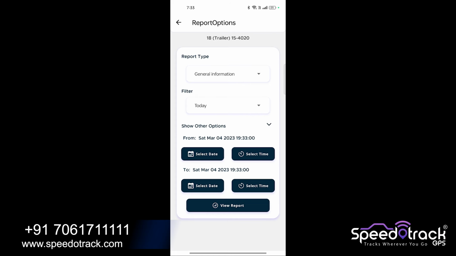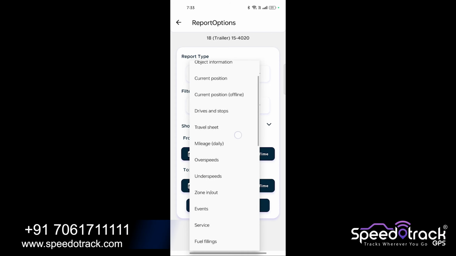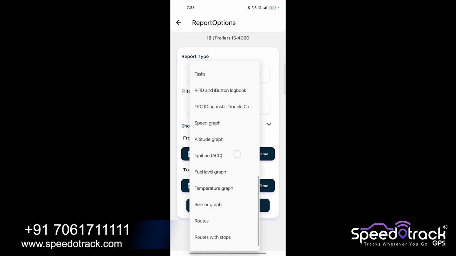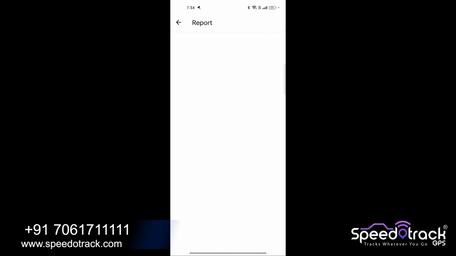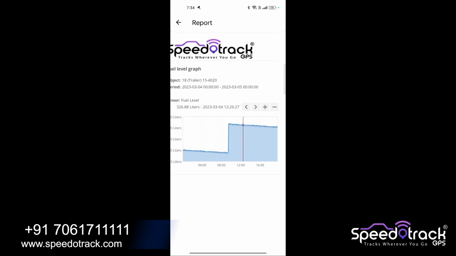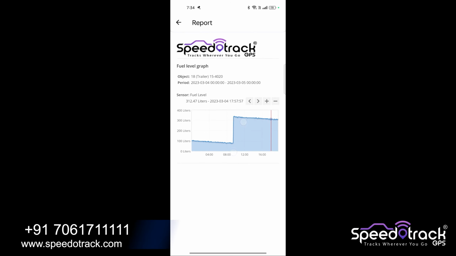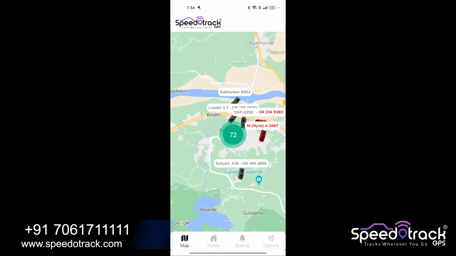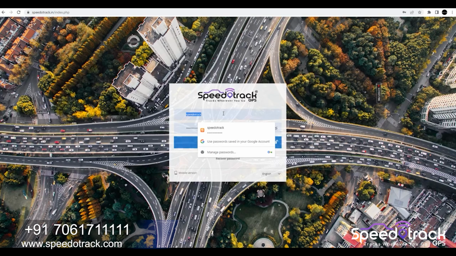Then you can go to the report section where you can download all kinds of reports. Suppose that fuel level graph we are generating for the vehicle. So you can see the graph level is increasing, that is the filling. You can also see the map view where you can see all the vehicles in one screen.